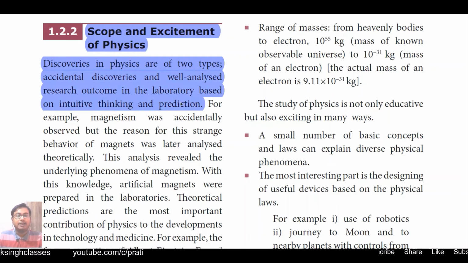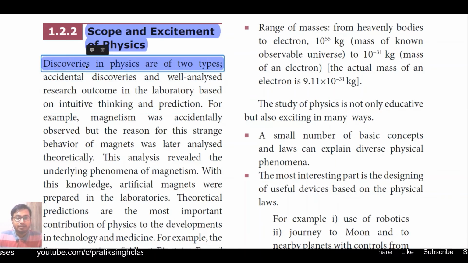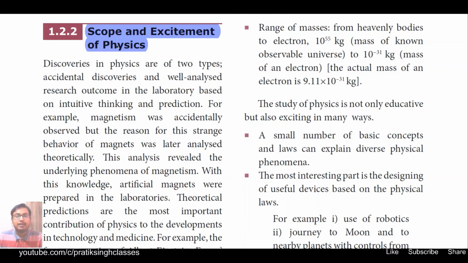Accidental discoveries means something happened suddenly by some accident. If you study the history of physics, you will see that the discovery of the magnet happened accidentally. Then the velocity of light was a well planned laboratory based experimental observation, and a lot of other things.